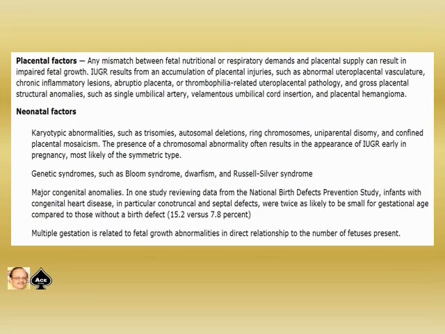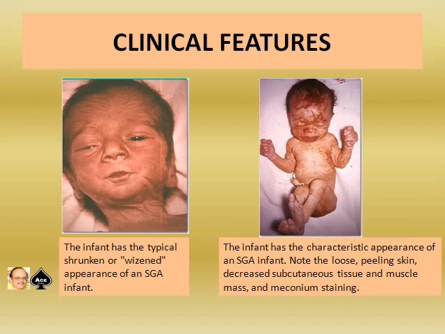In one study reviewing data from the National Birth Defects Prevention Study, infants with congenital heart disease, in particular conotruncal and septal defects, were twice as likely to be SGA compared to those without a birth defect. That is 15% versus 7.5%. Multiple gestation is related to fetal growth abnormality in relationship to the number of fetuses present.